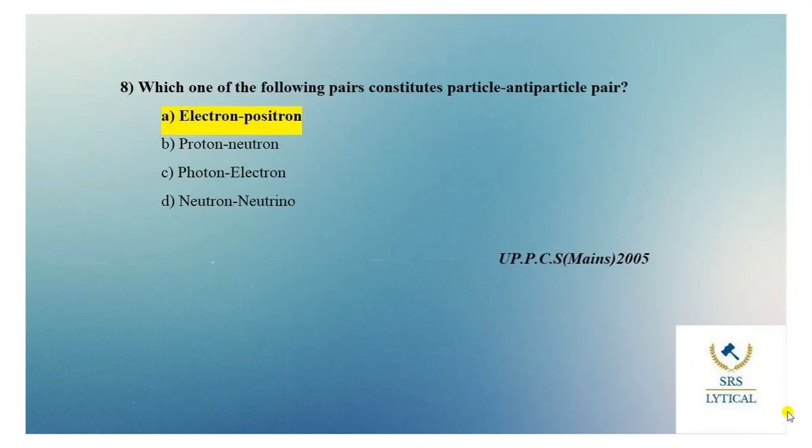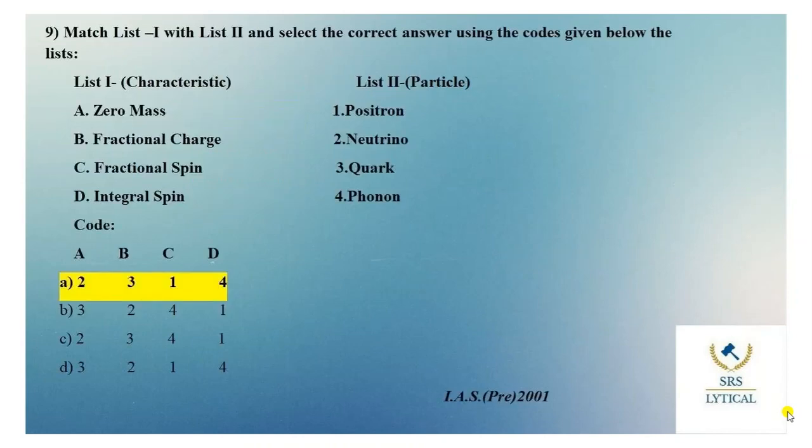Which one of the following pairs constitutes a particle and antiparticle pair? Options are electron and positron, proton and neutron, photon and electron, and neutron and neutrino. The correct answer of this question is option A, that is electron and positron. The positron or anti-electron is the antiparticle or the antimatter counterpart of the electron. The positron has a positive electric charge and has the same mass as an electron. Moving to the next question.